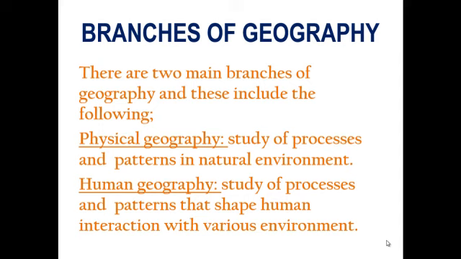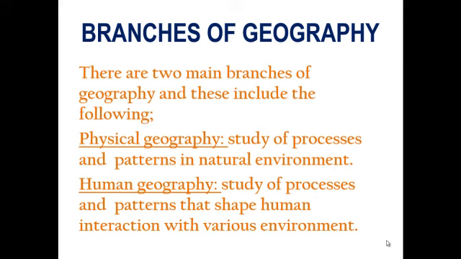What are these processes and patterns? We have the atmosphere, the hydrosphere, the biosphere, and the geosphere, as opposed to the culture or built environment, the domain of human geography. These processes and patterns are what build up geography.